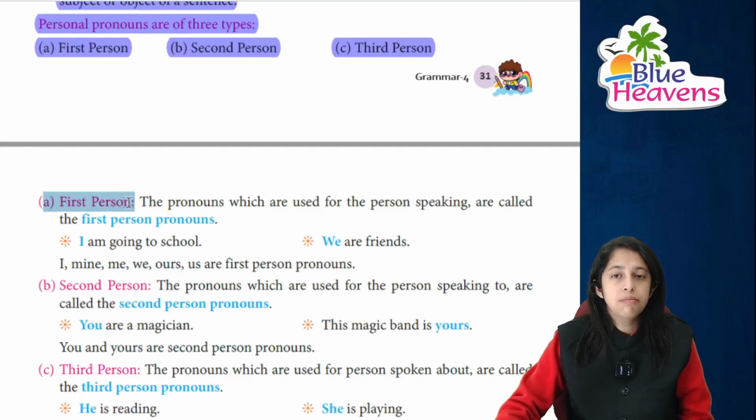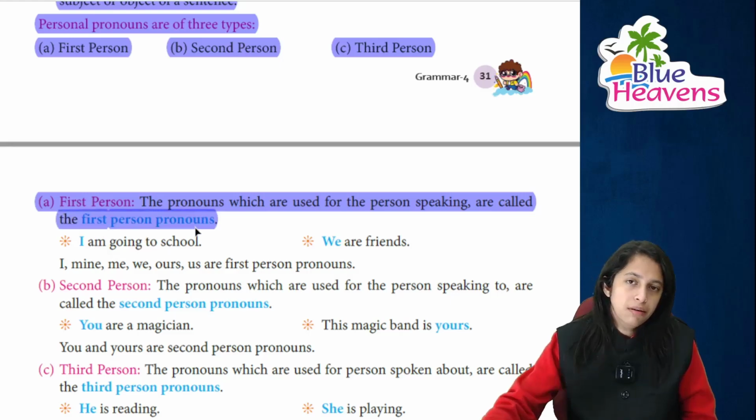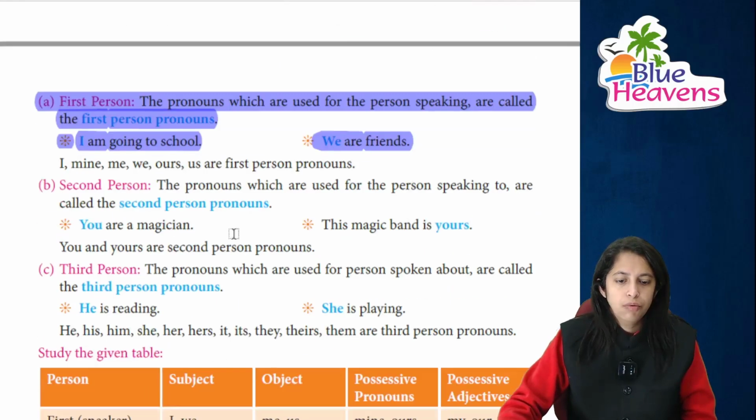देखिए first person, जिसके बारे में हम अभी बात कर रहे हैं. First person: the pronouns which are used for the person who is speaking are called first person. जैसे कि मैं खुद एक first person हूँ. I am going to school. मैं school जाती हूँ. Right, we are friends. हम लोग friends हैं. तो I, me, mine, ours, us, ये सब क्या हैं? हमारे first person pronouns हैं.